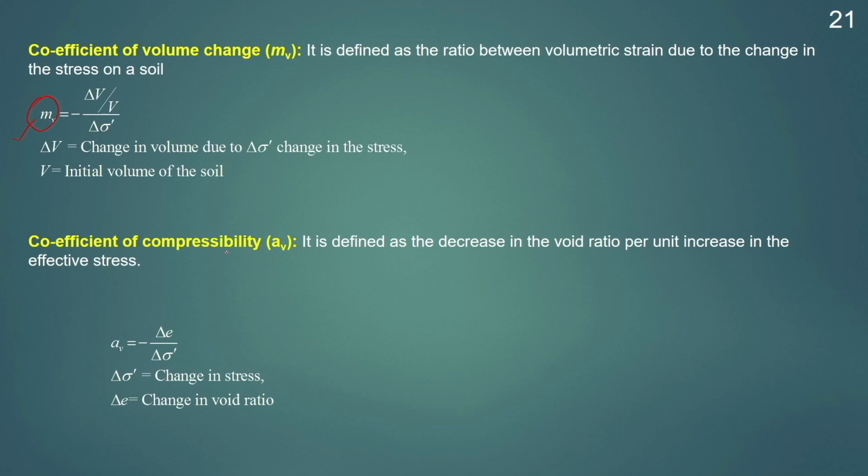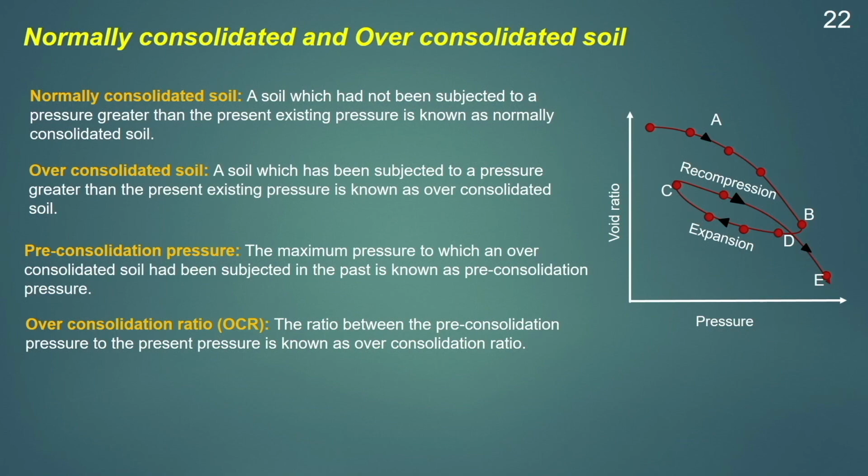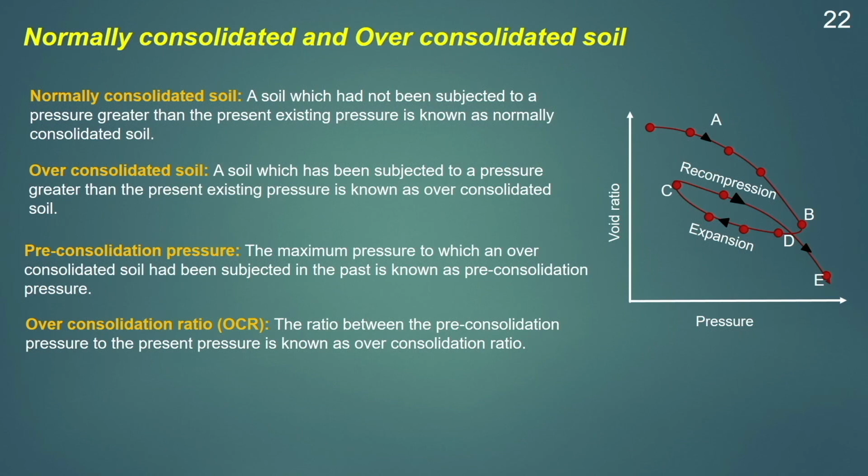Similarly, the coefficient of compressibility, av, is defined as the decrease in the void ratio per unit increase in the effective stress. Since due to the application of the load the void ratio decreases, there is a negative term over here, and for each load increment we can calculate the av value for a soil. Next comes the normally consolidated and over consolidated soil. Depending on the stress history and the present stress or present load of a soil, the soil can be named as normally consolidated or over consolidated soil.